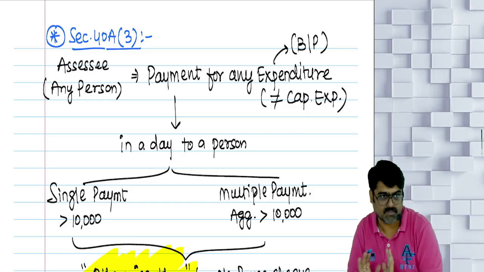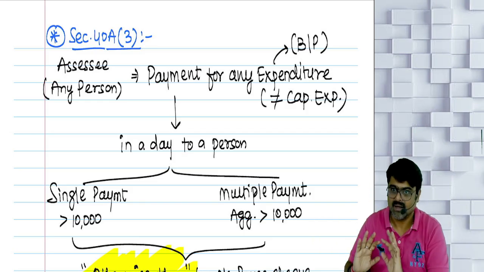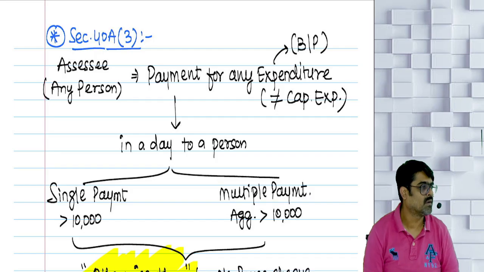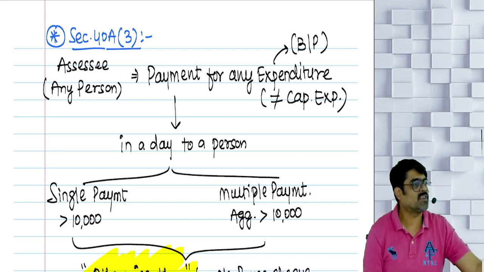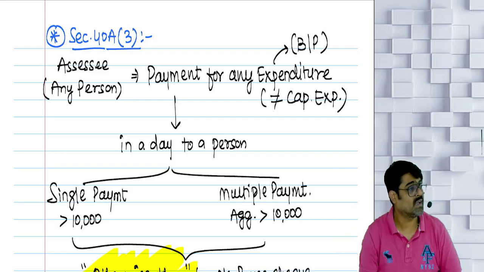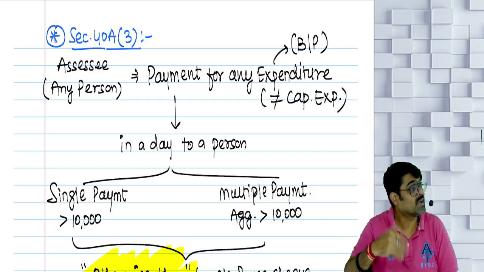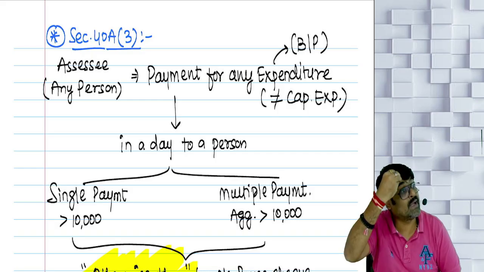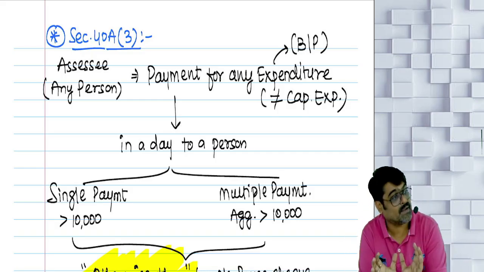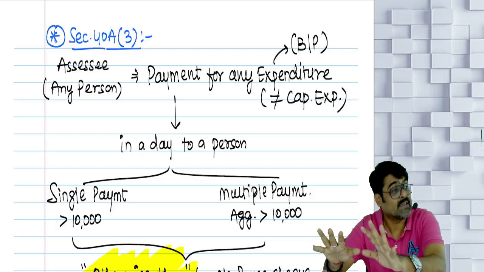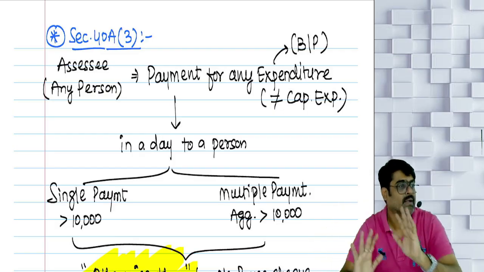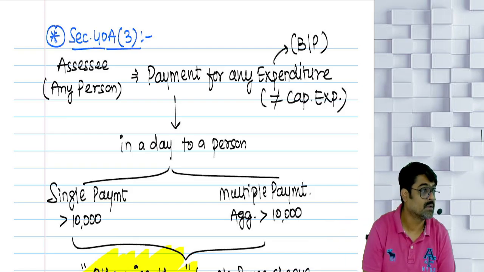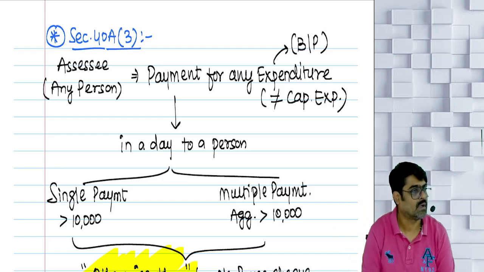So any payment for business expense you are doing, this business expense we were going to allow you. But what you did, this business expense, the payment you did more than 10,000 in a day other than prescribed modes, then this payment will not be treated as your business expense and will be fully disallowed. Entire payment which you have made in excess of 10,000, that entire payment will be disallowed. So if the payment made was 50,000 and you made it by way of cash, the entire 50,000 will be disallowed. Understanding or not?